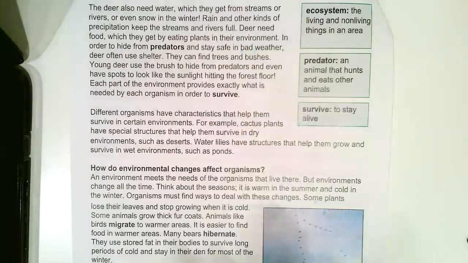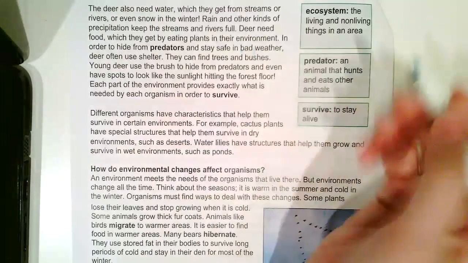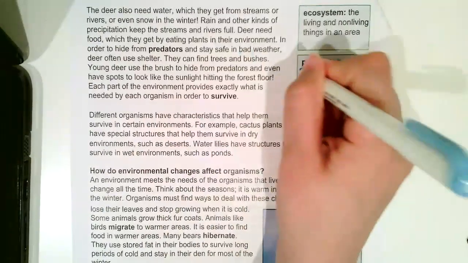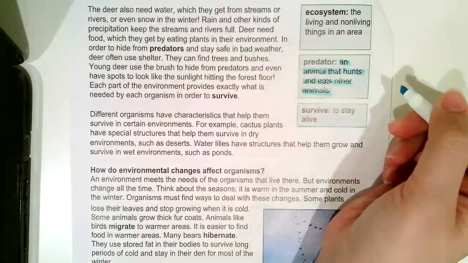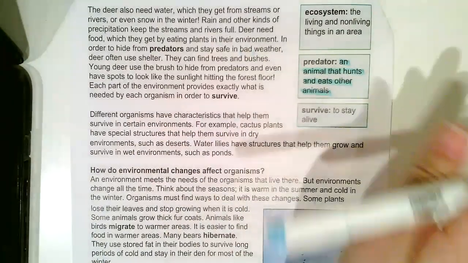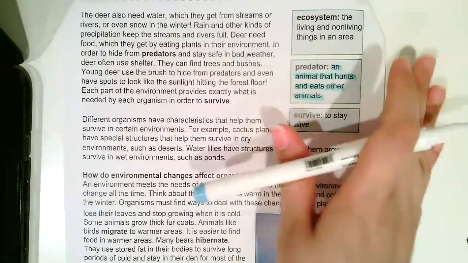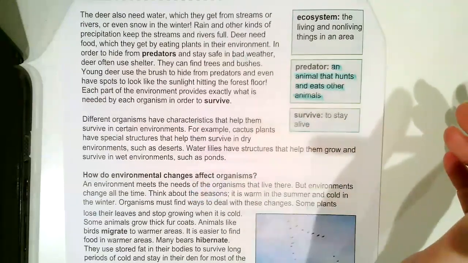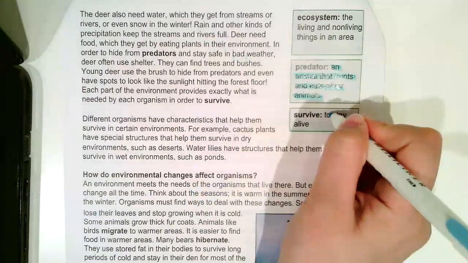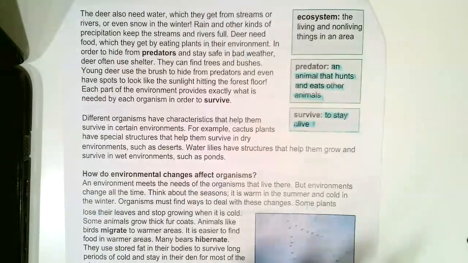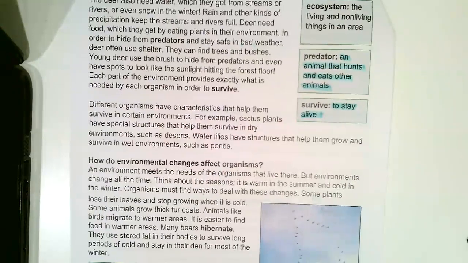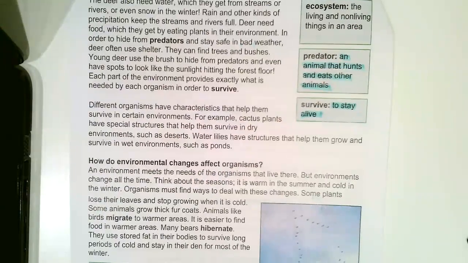So let's talk about some of these words. A predator is an animal that hunts and eats other animals. So that's what they're hiding from, animals that are going to eat them. Okay, and then to survive, that means to stay alive. So they are trying to survive, to stay alive in their environment. Different organisms have characteristics that help them survive in certain environments.